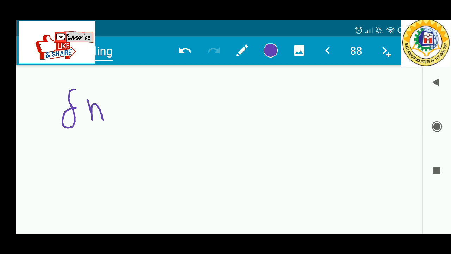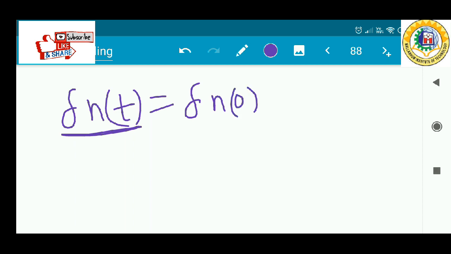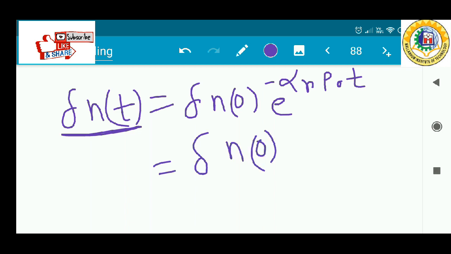That means delta n(t), the excess electron concentration with respect to time, is represented by e to the power minus alpha r p0 t. If the semiconductor is p type or n type, that depends. If the semiconductor is p type, that is the equation, and we will derive this equation, don't worry about that. And e to the power minus t divided by tau n0.